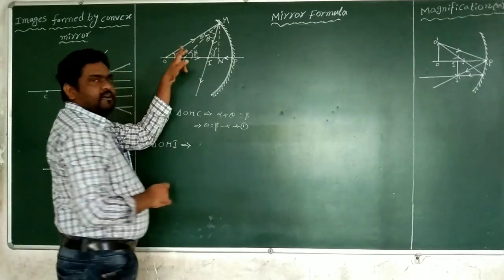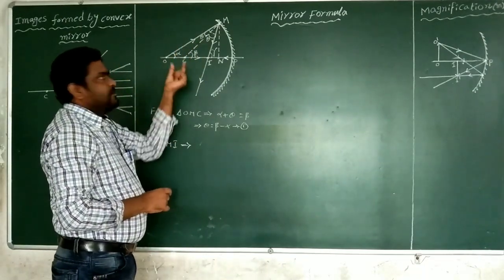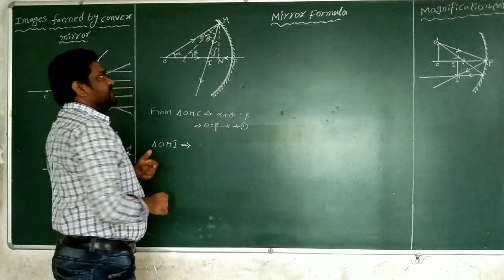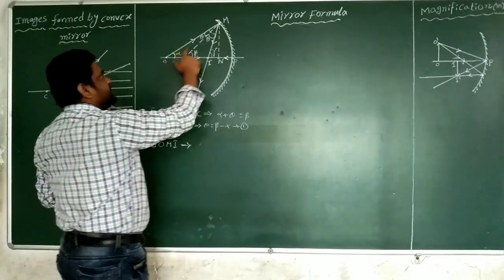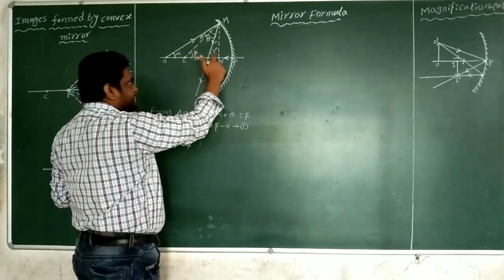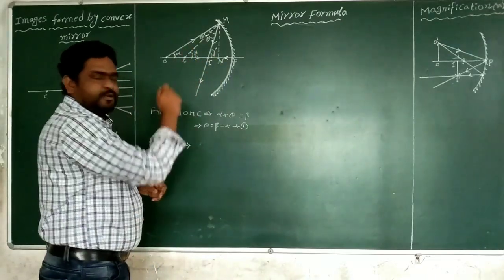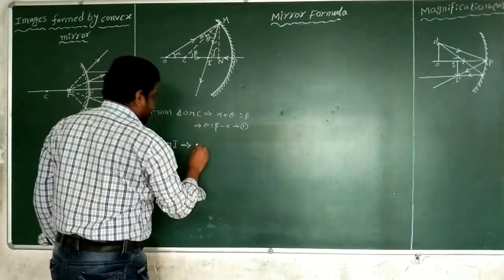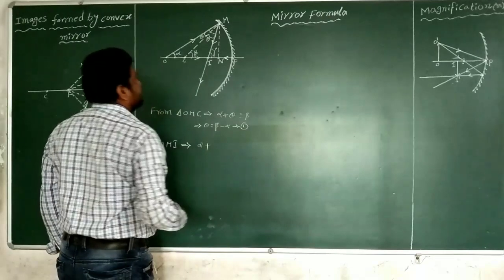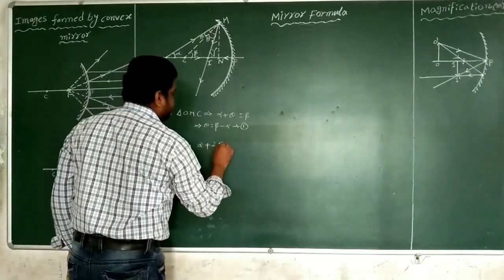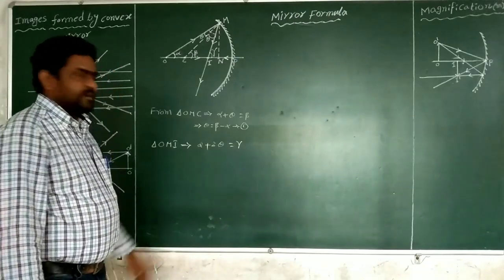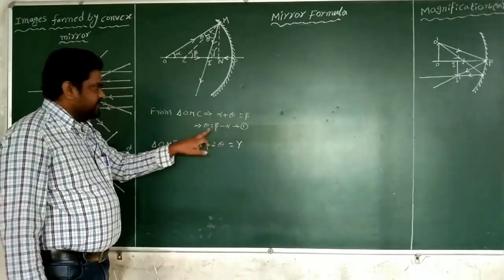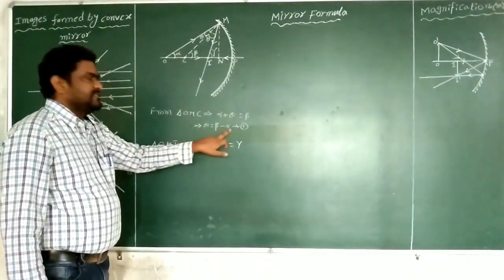So the sum of the two interior angles of a triangle is equal to the exterior angle of the triangle. The two interior angles are alpha and 2 theta. The exterior angle is gamma. According to this relation, alpha plus 2 theta equals gamma. From equation 1, the theta value we already know: beta minus alpha.